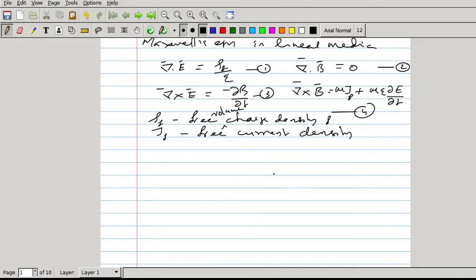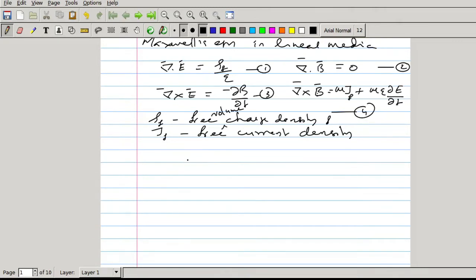In the case of conductive medium, when you apply an electric field, there are free charges, and the free charges can move. So the current density J f is not equal to 0 in conductive medium. In the previous case for dielectric medium, we assumed that there is no free charge, and hence the free current density J f is equal to 0.